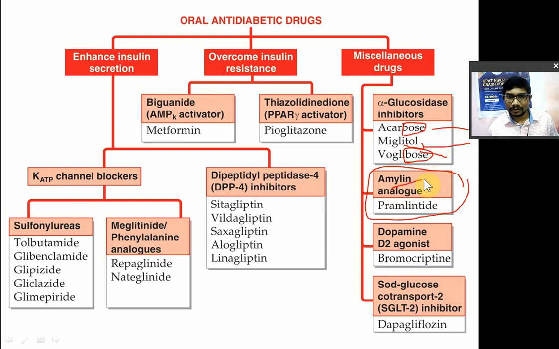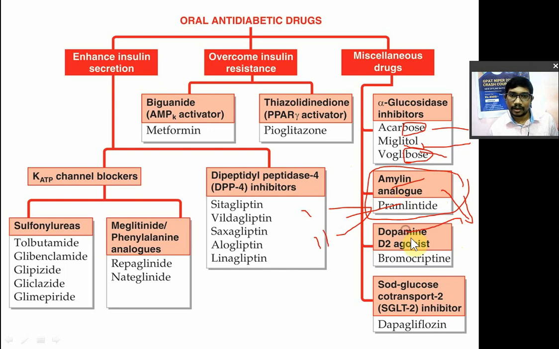Okay, amylin. So what is amylin? Amylin is again a peptide. It is known as islet amyloid polypeptide. So it will decrease the absorption of sugars from the intestine. So its analog, इसको support करने वाली drug, that is pramlintide. Remember, pramlintide is the only drug after the insulin that is used in type 1 as well as type 2 diabetes.